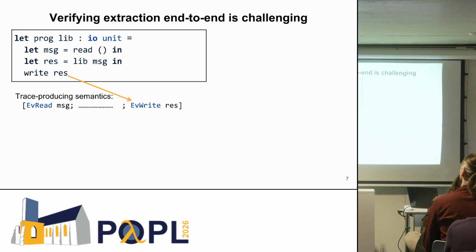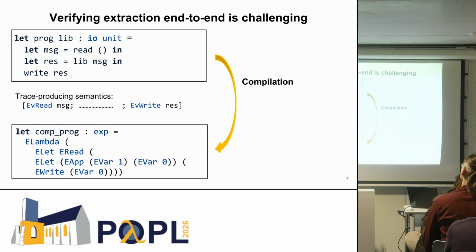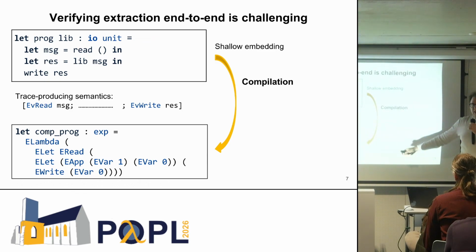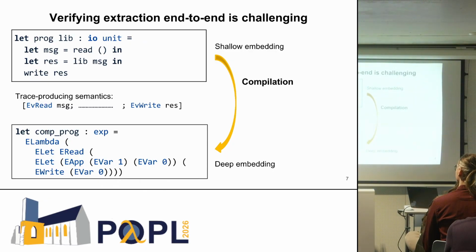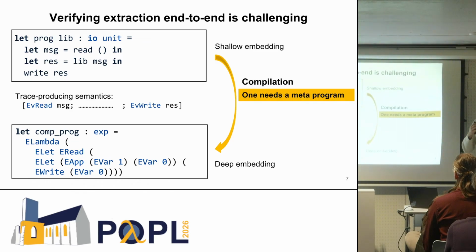And basically what we want to do is take this program that's written in F star and compile it to something that looks like this. That's purely syntactic. That is just a syntactic expression. So what's the problem? Well, the problem is that this all happens in F star, and the top program is a shallow embedding. And basically, we want to get out in F star a deep embedding. And there is no way to do this without some kind of meta program being involved.